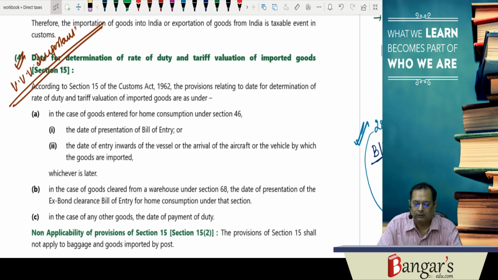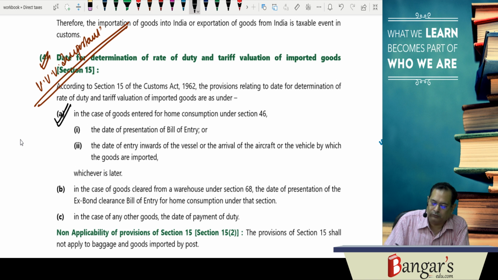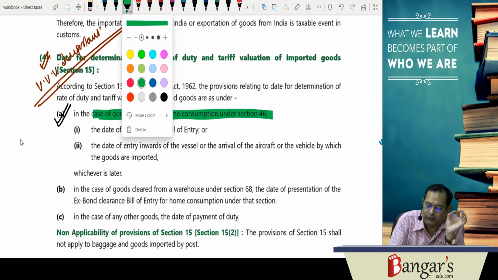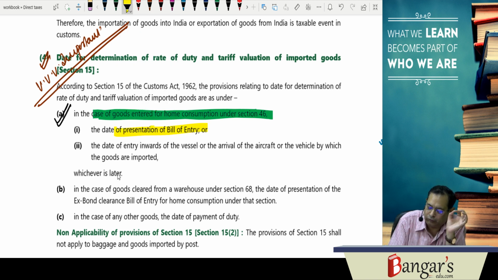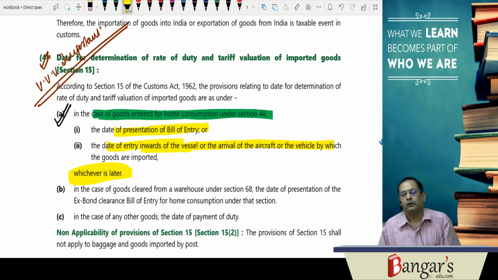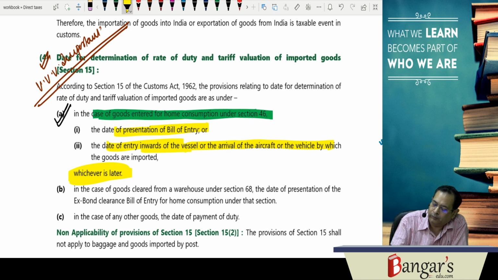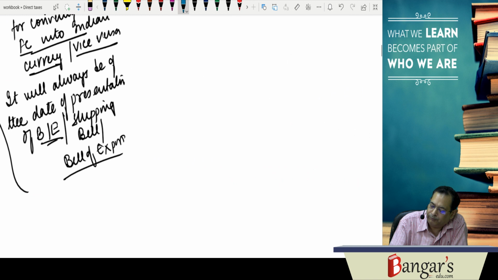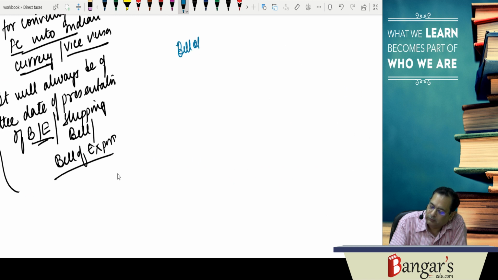So here the first case is in case the goods have been entered for home consumption. That means we have presented the bill of entry for home consumption, then the rate of duty will be of the date of the presentation of the bill of entry or date of entry inwards of the vessel or arrival of the aircraft or vehicle, whichever is later. So this is very, very important. Then if first of all you have presented the bill of entry for warehousing.